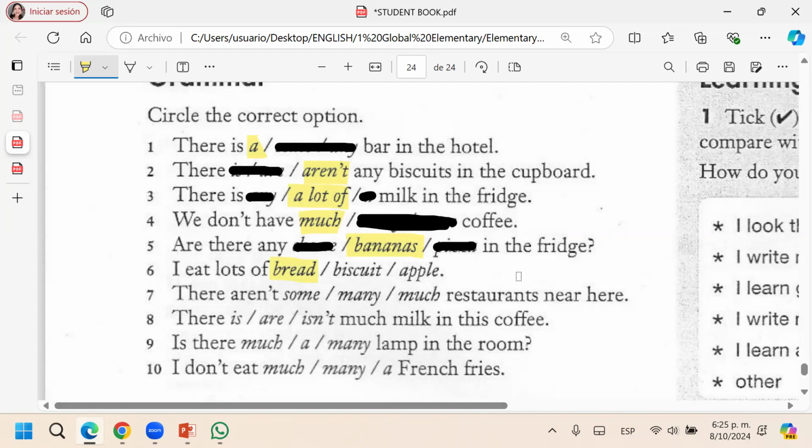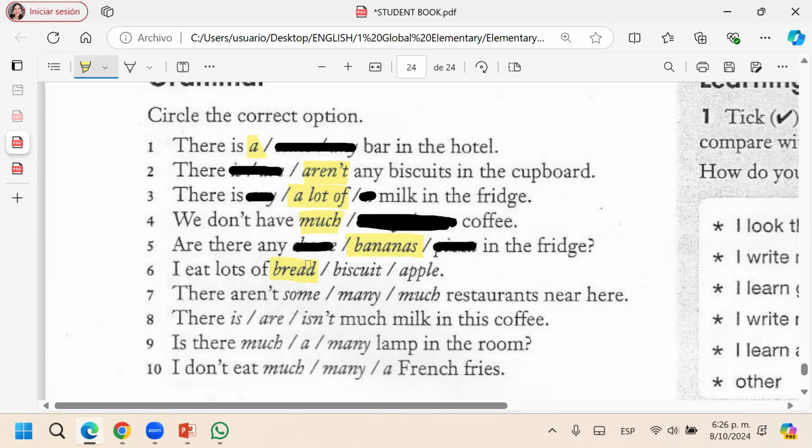I eat lots of bread. Because you can't put "bread" in plural. Yeah, bread is... I eat a biscuit or I eat an apple, because apple and biscuit are in singular. And bread is uncountable. Bread can be in singular because it's uncountable.